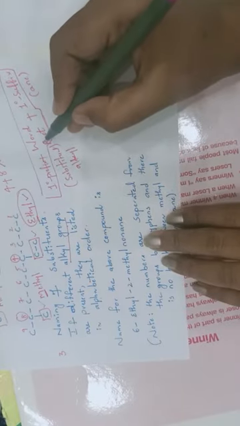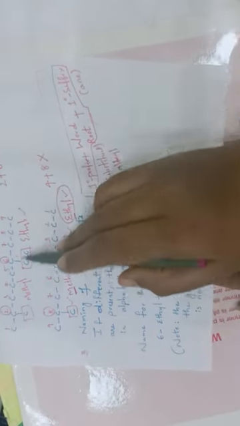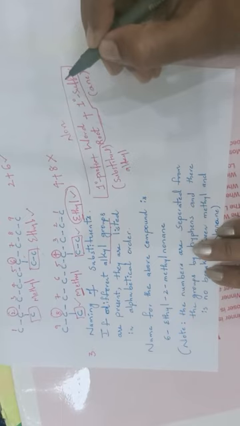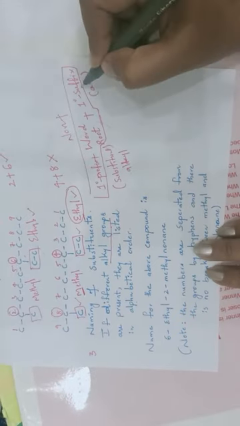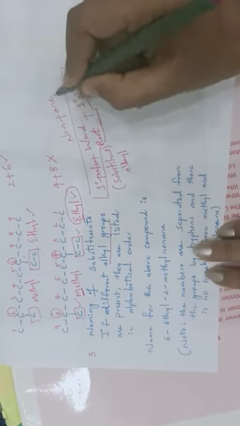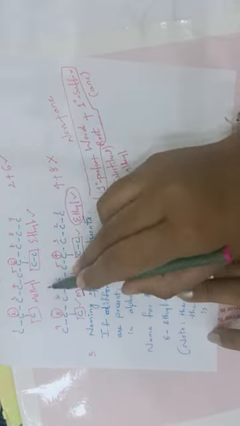Next, what do we have to add to that? Word root. What is the word root for 9 carbons? For 9 carbons, the word root is non. Plus primary suffix, what does it indicate? Ane. That is nonane. To this nonane, 6-ethyl and 2-methyl are attached.